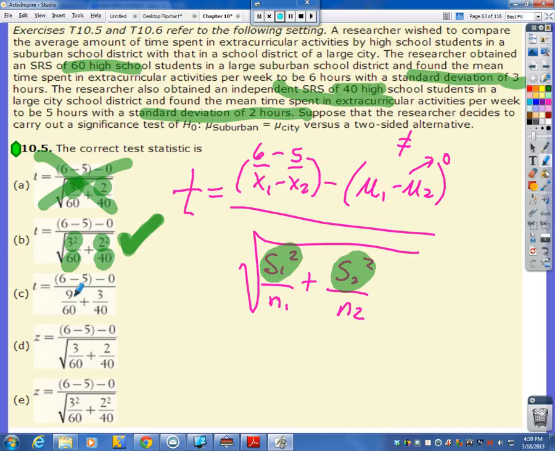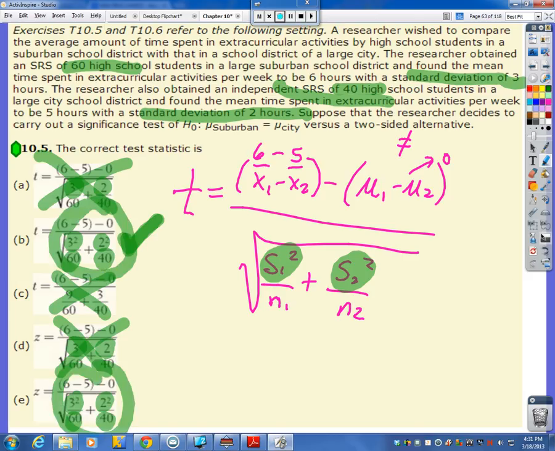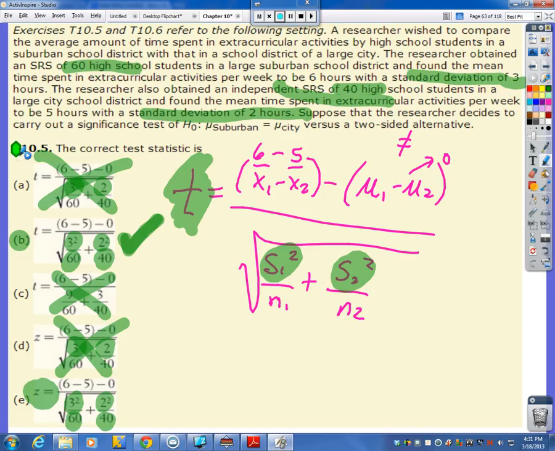This down here, there's no square root. And 9 and 3? How'd they get 9 and 3? I mean, 3 squared is 9, but 3 isn't 2 squared. So that's not really adding up there. This one, nope, look, they didn't square them. Nope. This one they did square, and the 60 and the 40, holy cow, these two look like they match, right? But do you see the difference? This one says z equals, and we are specifically looking for a t-score because we are doing a mean level problem here. So B, ping, is the right one because it says t equals.